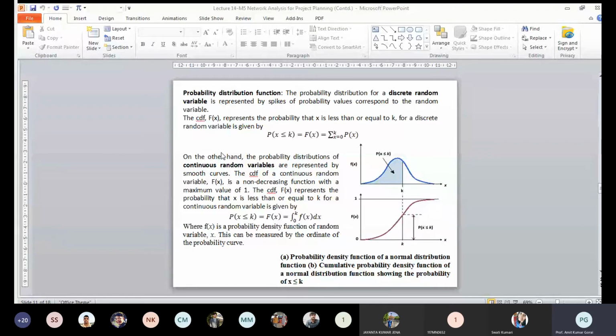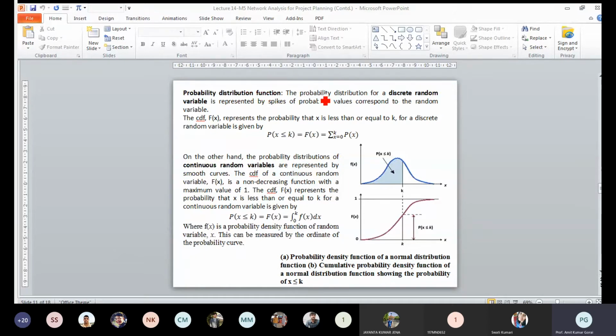What is the probability density distribution function? Before discussing the normal distribution function, we first discuss what the probability distribution function is. This can be a discrete random variable or a continuous random variable. Here our assumption is that we are considering a beta distribution, which is also a continuous random variable. If you have to calculate the probability for that, we can use this function: the probability that X is less than or equal to x.